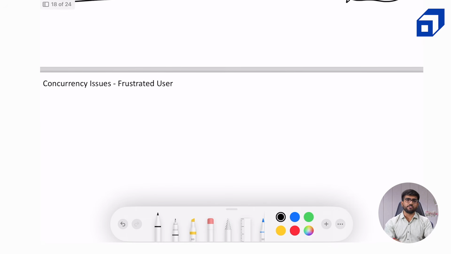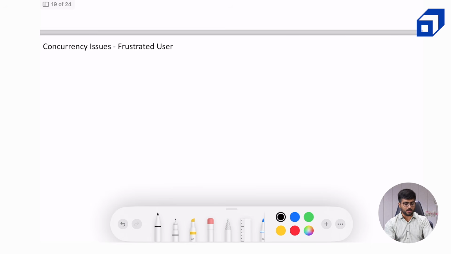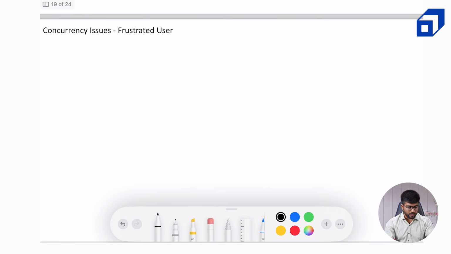Now, before I summarize how all the services interact with each other, I want to dig deep into some of the common issues which can happen, because we talked about high concurrency: what happens if two users try to book the same hotel room at the same time. The first use case that I want to cover is the frustrated user, a user like me.